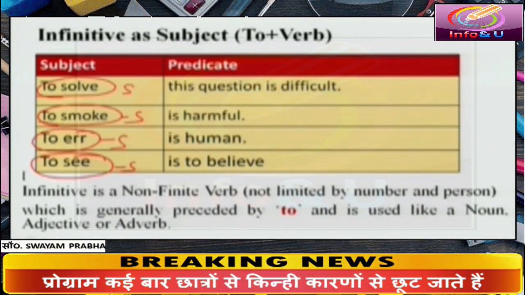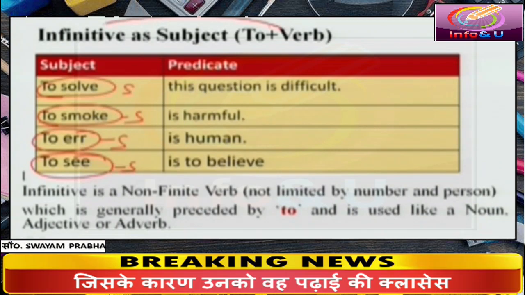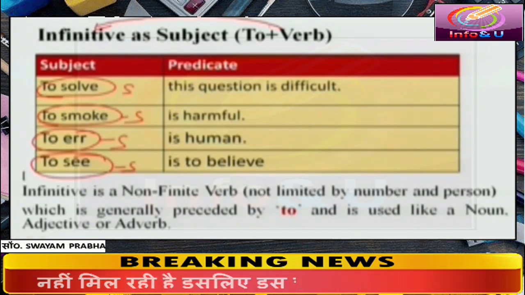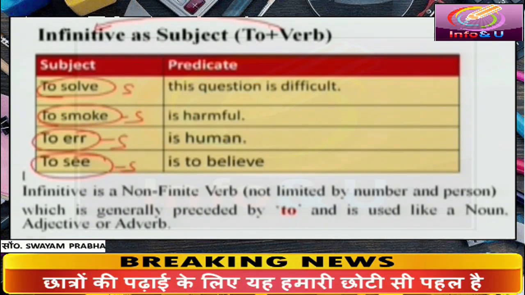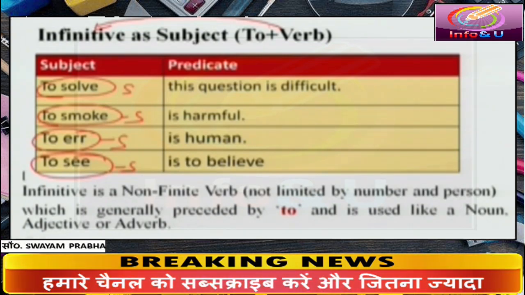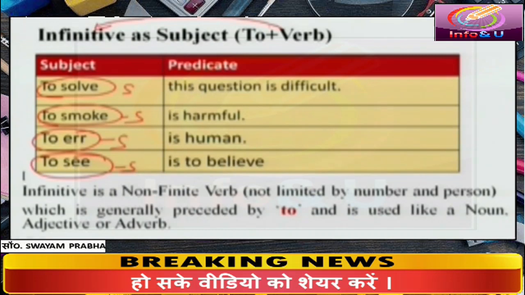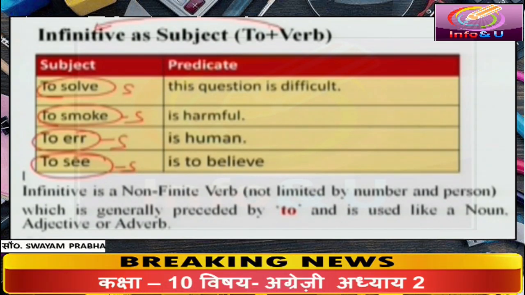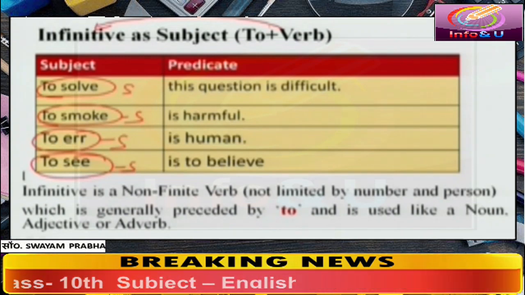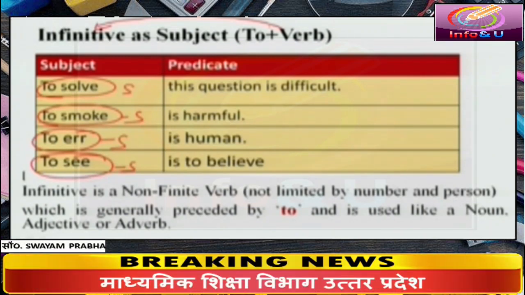Infinitive means to plus verb. When we add to before the first form of the verb, it becomes infinitive. And it may be used as subject of a sentence. What is infinitive? Infinitive is a non-finite verb. Non-finite means not limited by number or person or any noun or pronoun.